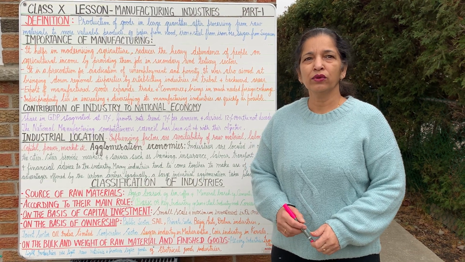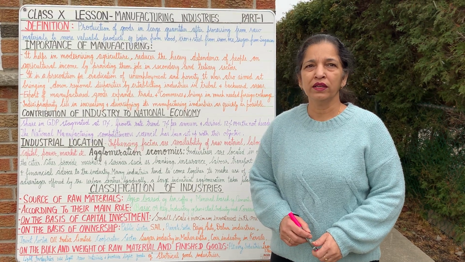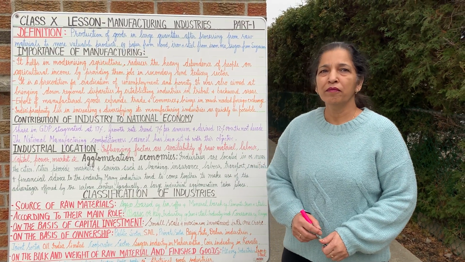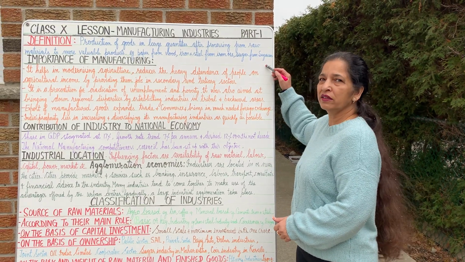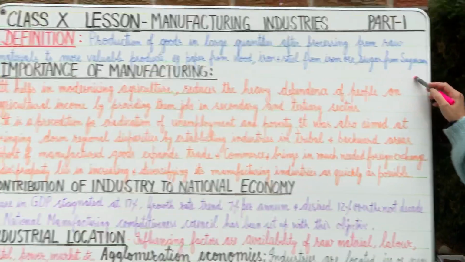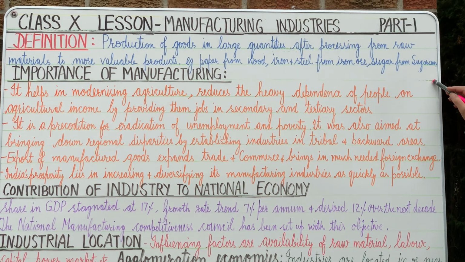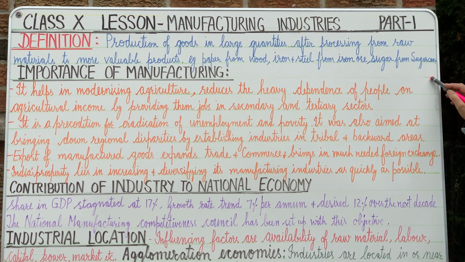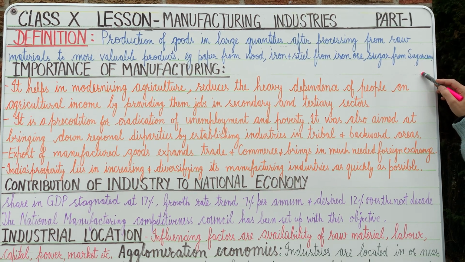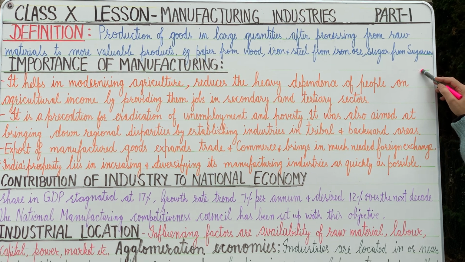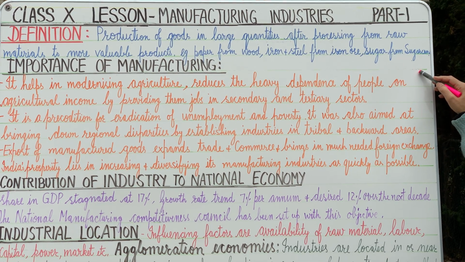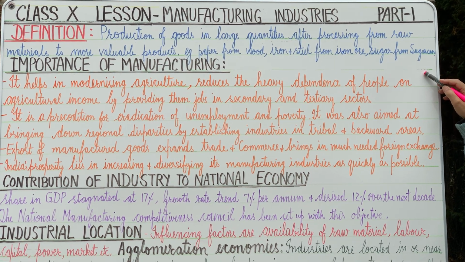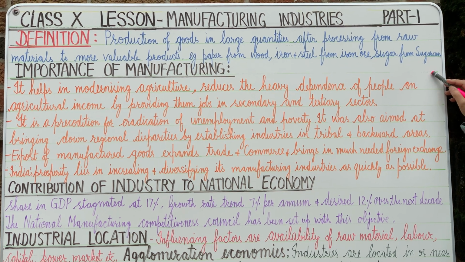To understand the whole chapter, we should first know what manufacturing means, what is the definition or meaning of manufacturing. Production of goods in large quantities after processing from raw materials into more valuable products is called manufacturing. For example, paper is made from wood, iron and steel from iron ore, and sugar we get from sugar cane. So this is the definition of manufacturing.